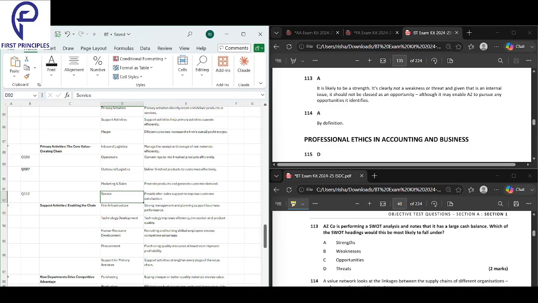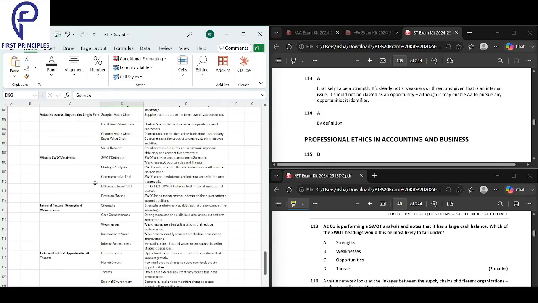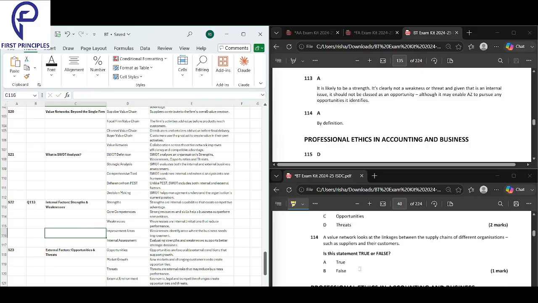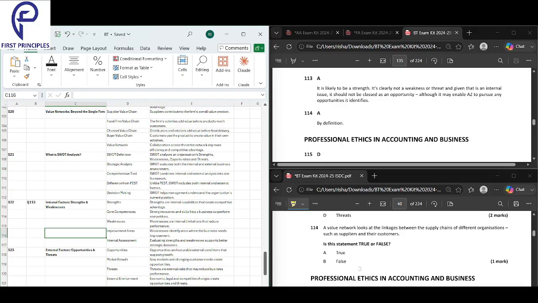Having cash balance is a strength. Why not? If you have a good cash balance, it is a strength. Strengths are internal capabilities. So if you have a good cash balance, that is a strength.